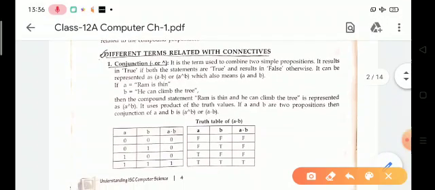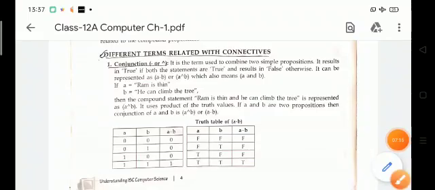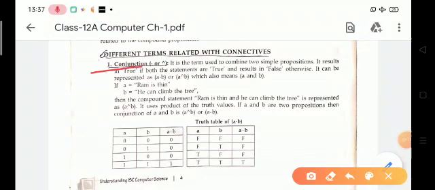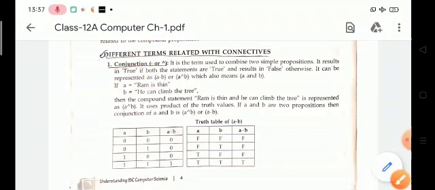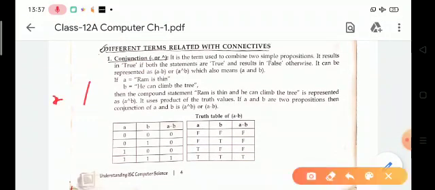Conjunction is the term used to combine two simple propositions. It results in true if both the statements are true. This is the important point. Its result will be true if both the statements are true, otherwise false, and it is denoted by the symbol dot. This symbol is known as conjunction.